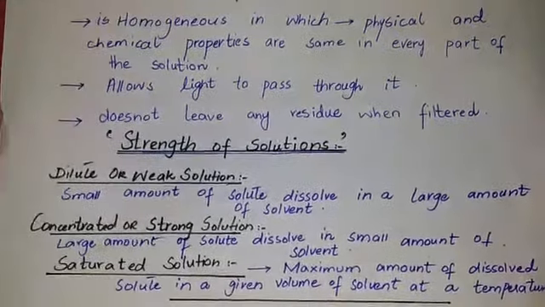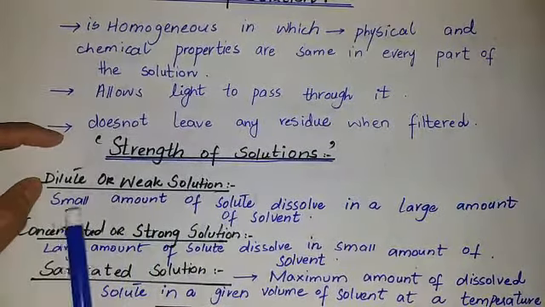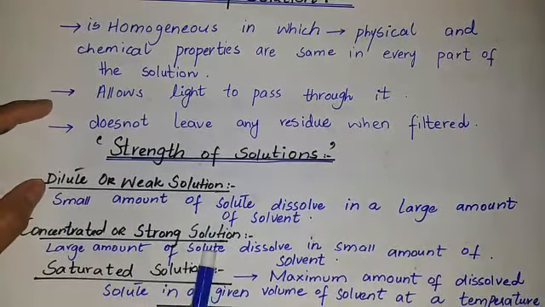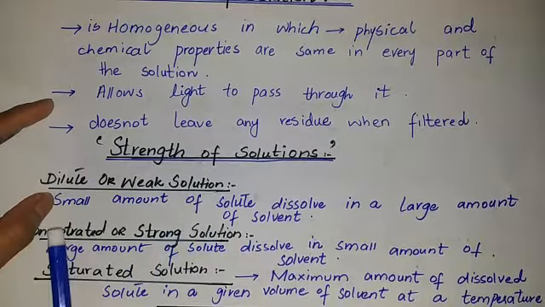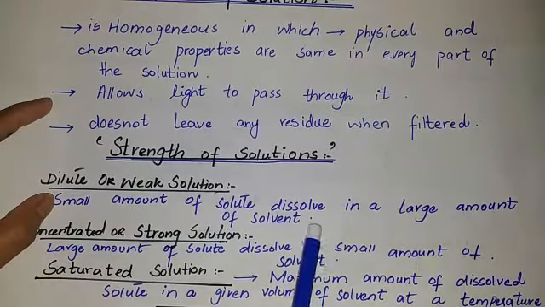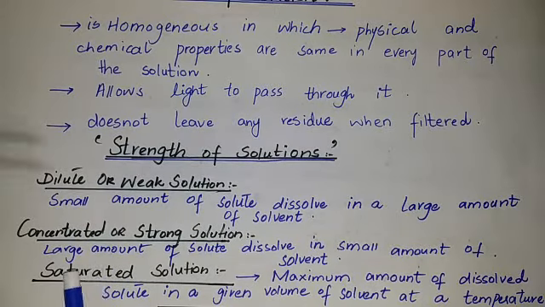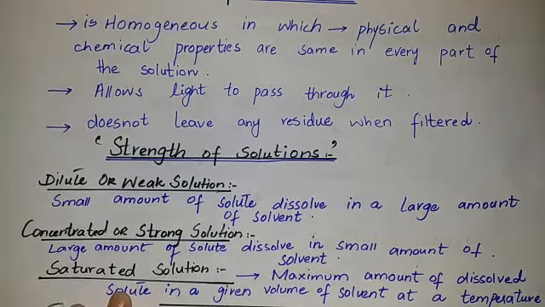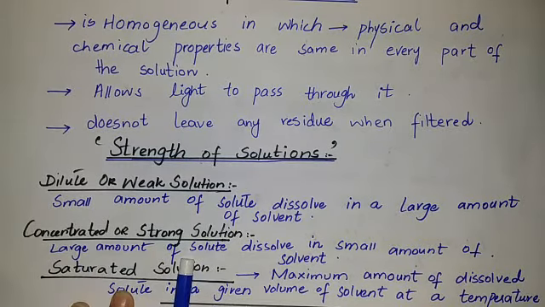Next point is the strength of a solution. Students, when we discuss the strength of a solution, we have three types: dilute or weak solution, concentrated or strong solution, and saturated solution. Dilute or weak solutions are those in which a small amount of solute dissolves in a large amount of solvent. For example, if we dissolve a little sugar in water, then this is a weak or dilute solution. Next, students, is the concentrated or strong solution. If a large amount of solute is dissolved in a small amount of solvent, then this is called a concentrated or strong solution.